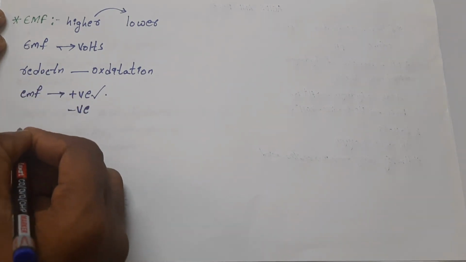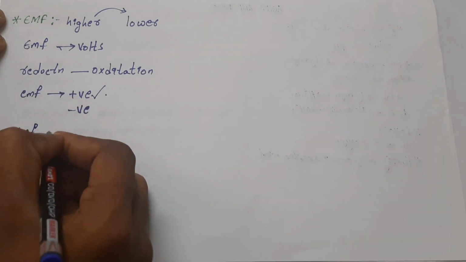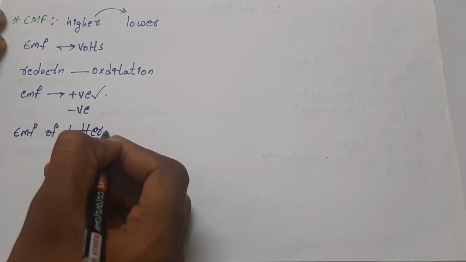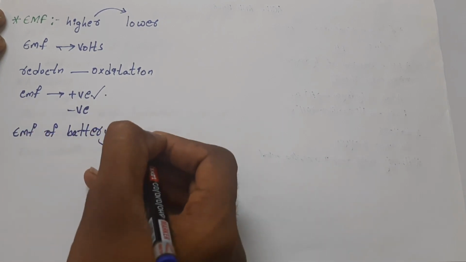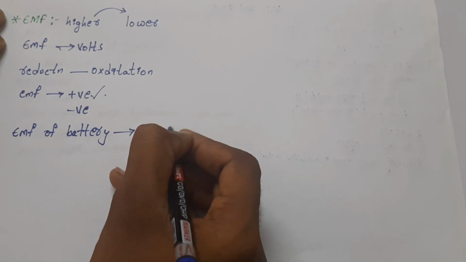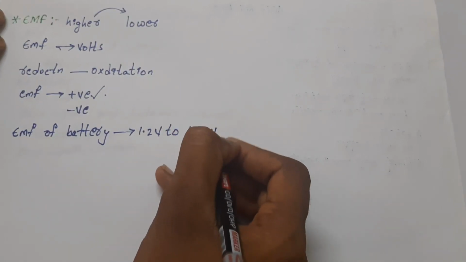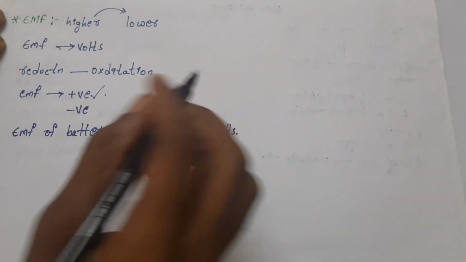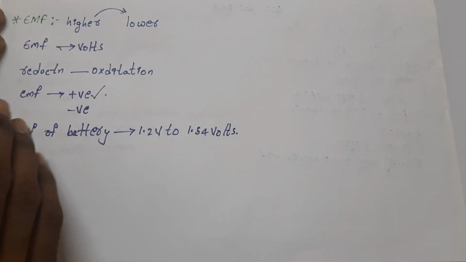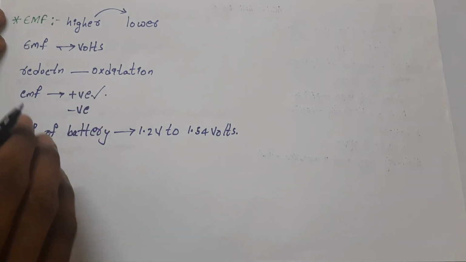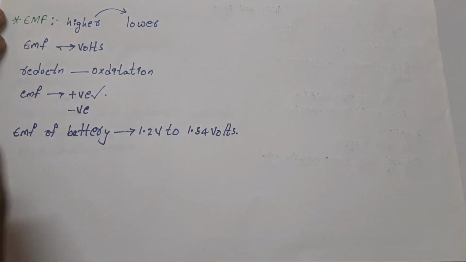By this we can say that the EMF of a battery lies between 1.2 volts and 1.54 volts. So guys, this is how we discuss the electrochemistry concept, and with this we wind up the section.